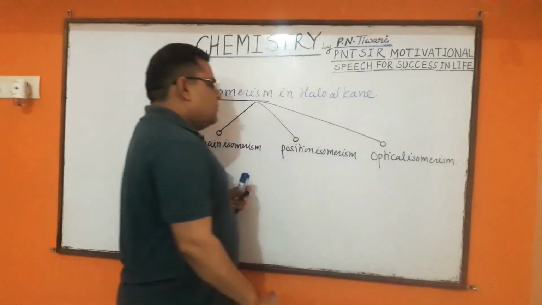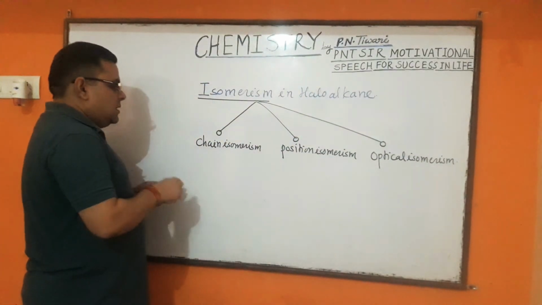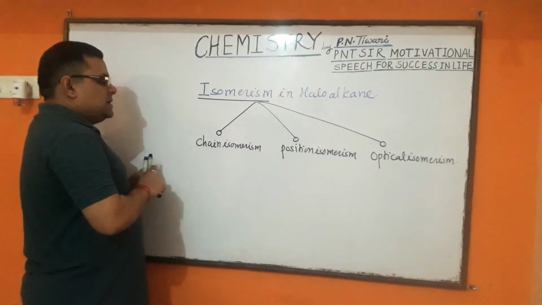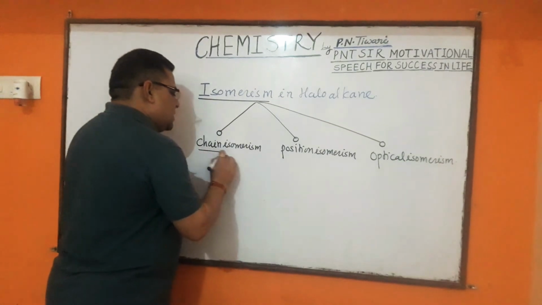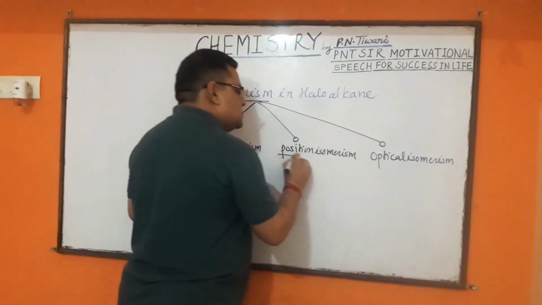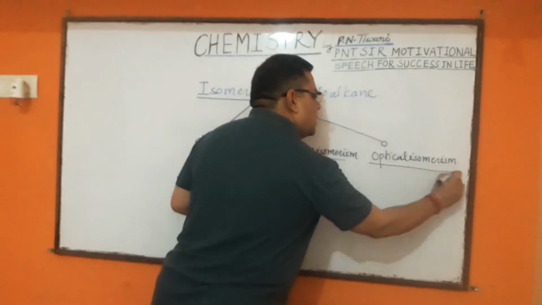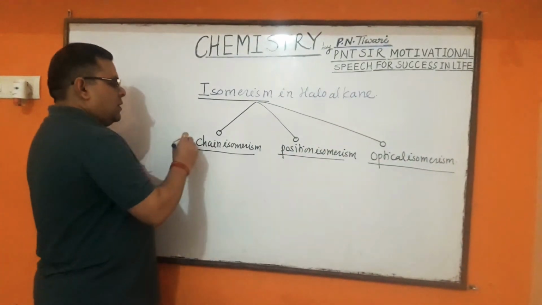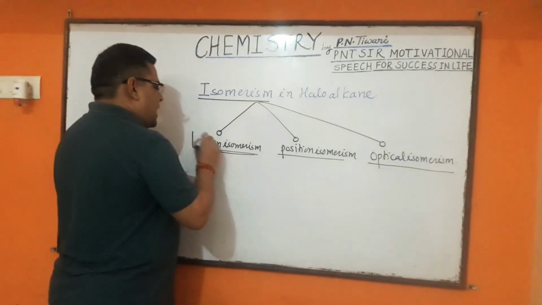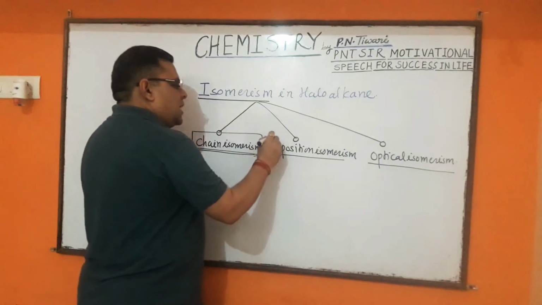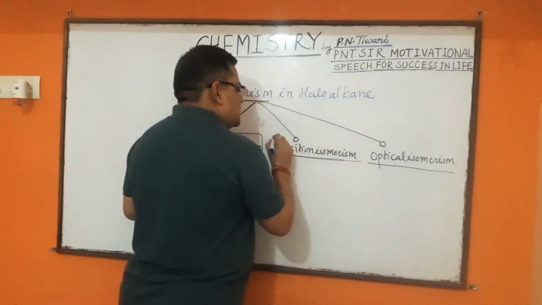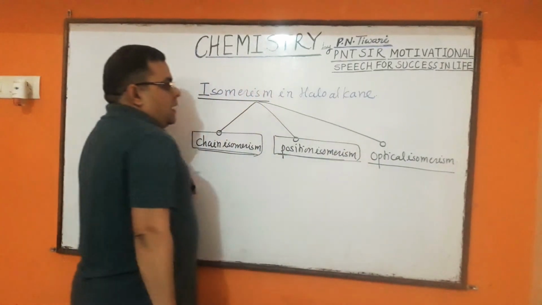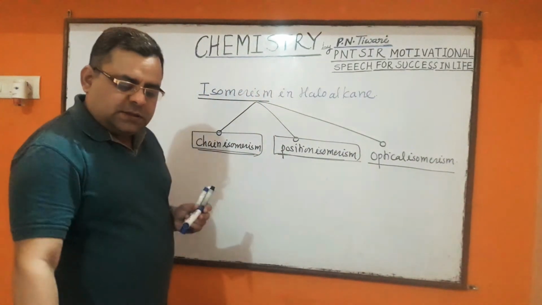So in haloalkane we can observe these three different kinds of isomerism, and these are chain isomerism, position isomerism, and optical isomerism. Dear students, today I will explain you about chain isomerism and position isomerism in haloalkane. So listen carefully and note down in your copies.